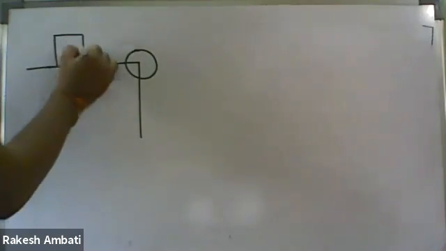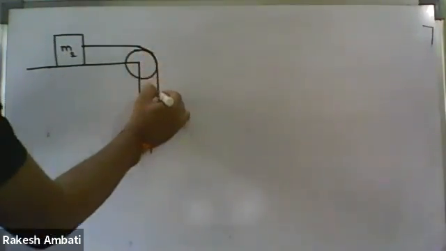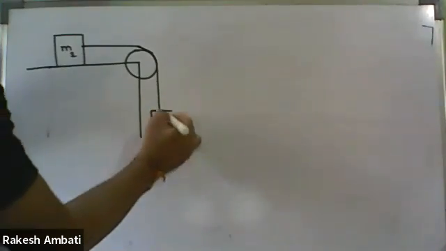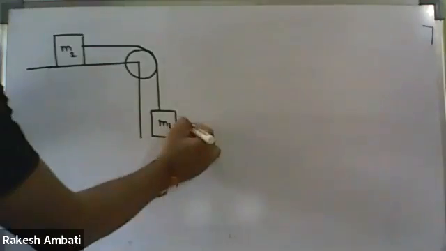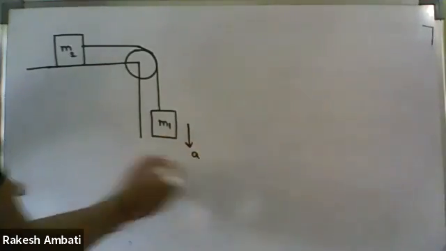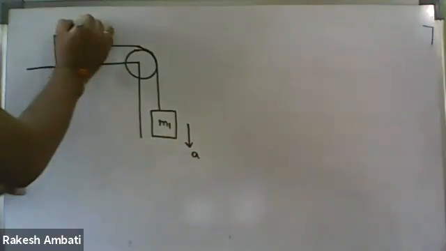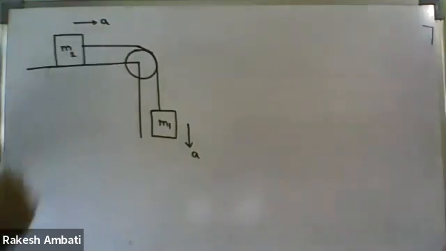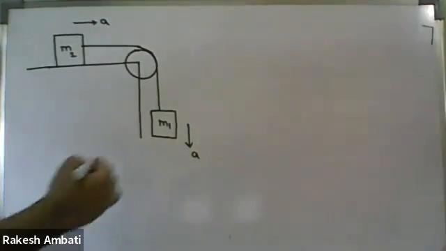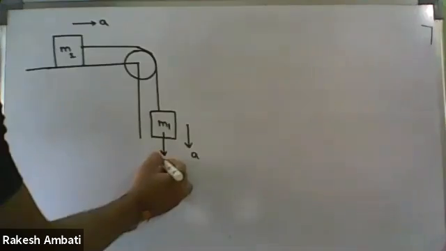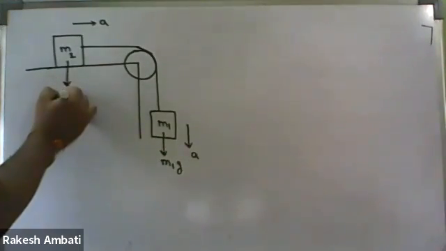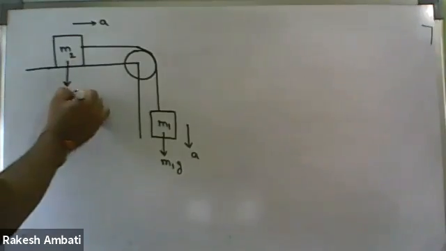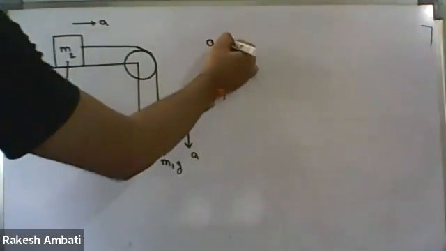So this is block mass M2 and this block mass M1. It is moving downwards with the acceleration a. Now M2 will move right side with the acceleration a. So here it is M1g, its weight, and then M2g, its weight. Now how to find the acceleration?